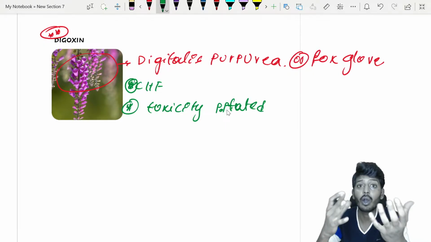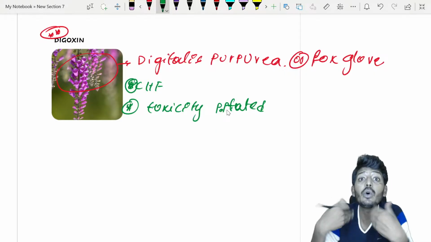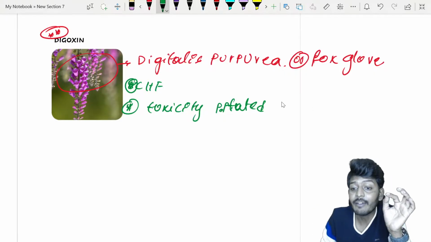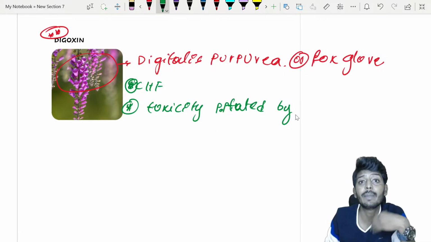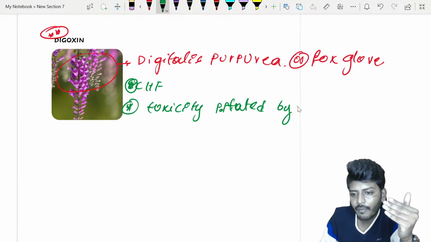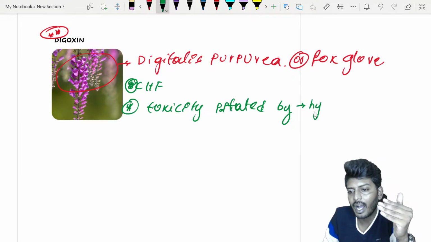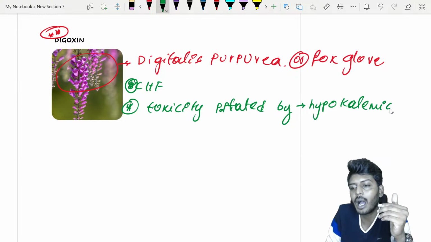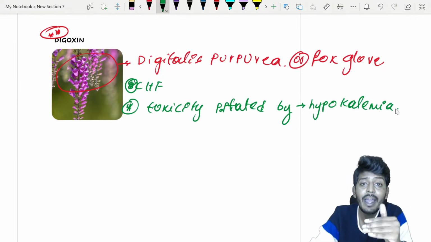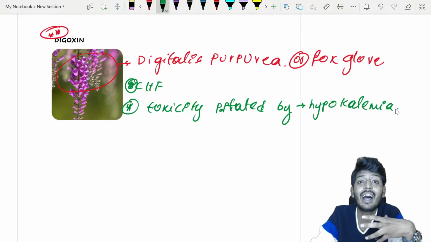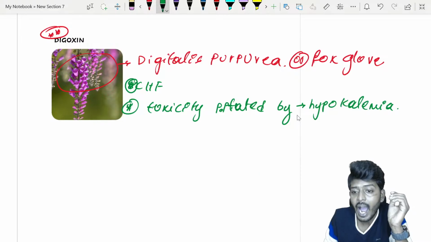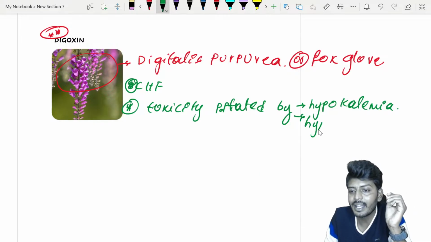Toxicity will become even more severe in certain conditions. In which condition does digoxin toxicity become even more severe? One of the most important conditions is hypokalemia. Hypokalemia, a low amount of potassium in the blood, will precipitate or enhance the severity of digoxin toxicity. And also during hypercalcemia.